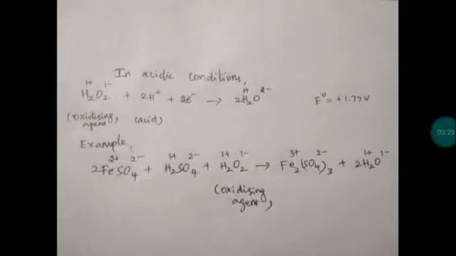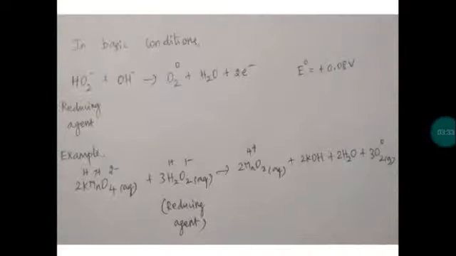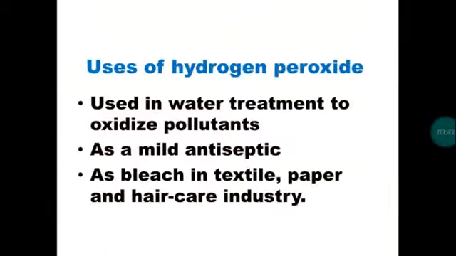Hydrogen peroxide will behave as an oxidizing agent in acid medium. It induces oxidation on another substance, but it undergoes reduction. Hydrogen peroxide acts as a reducing agent in basic medium. It induces reduction on another substance, but it will undergo oxidation.